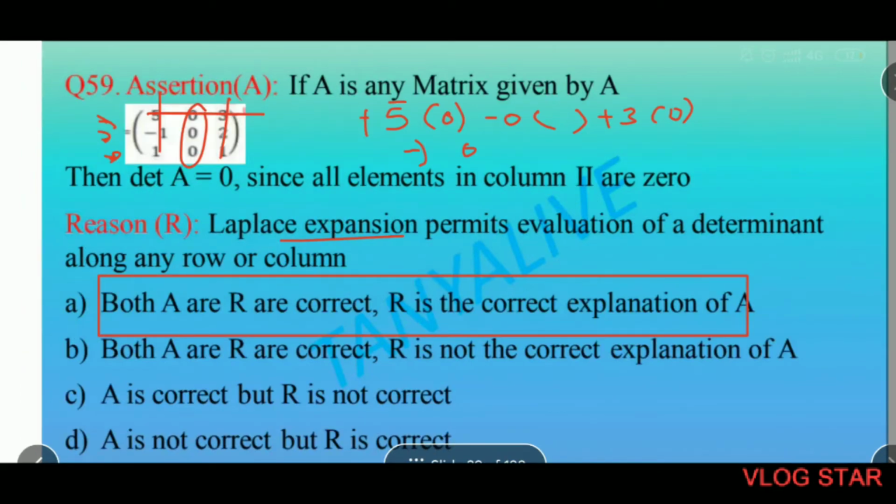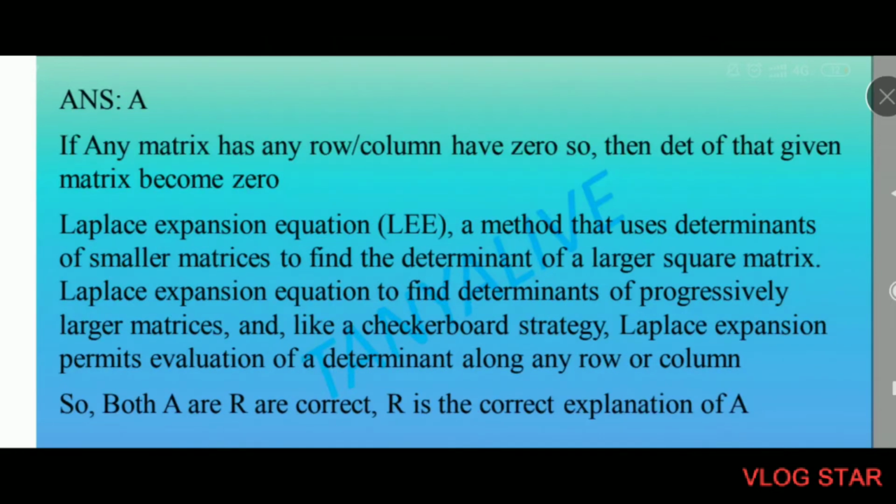Assertion reason. Assertion: if A is any matrix given by A, then determinant of A is equal to 0, since all the elements in column 2 are 0. So in a given matrix, if any row or any column has complete 0, the determinant will be 0. Reason: Laplace expansion permits evaluation of a determinant along any row or column. Both assertion and reason are correct and R is the correct explanation of A. If any row or column of a matrix is zero, the determinant would be 0.